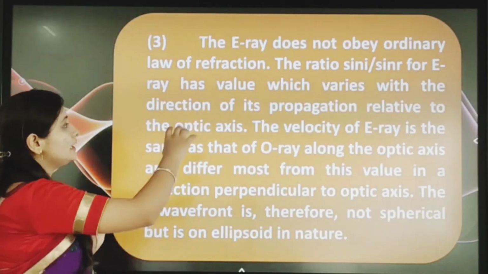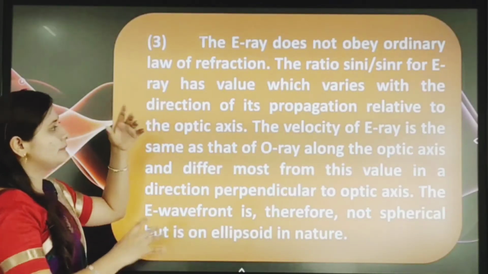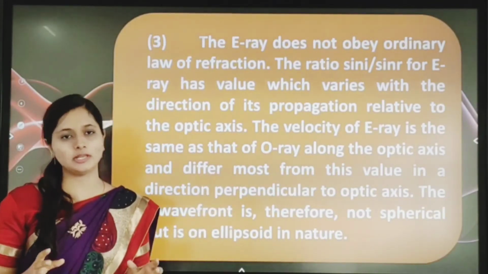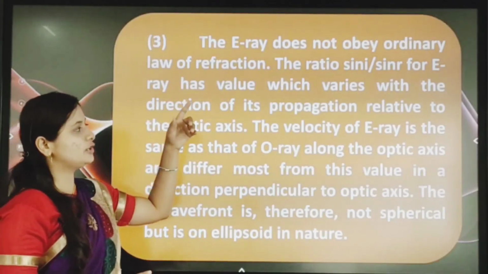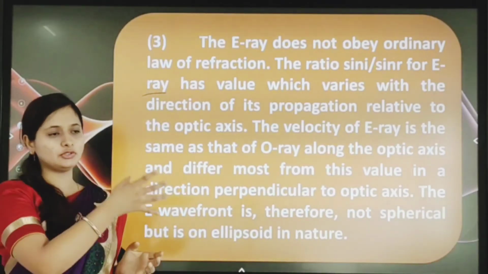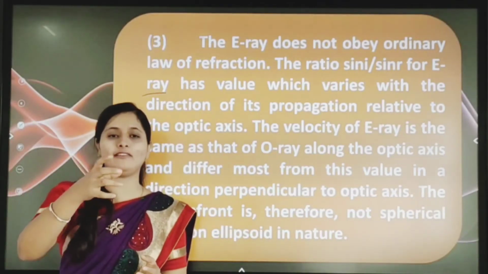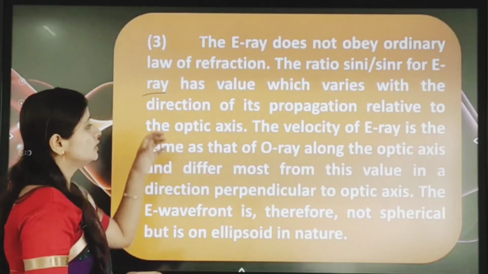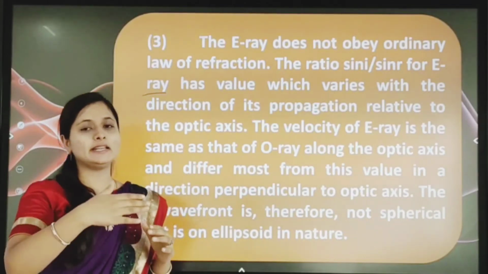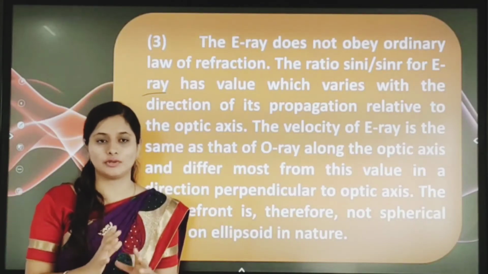So see, the E ray does not obey the ordinary laws of refraction. Here the ordinary ray obeys the law of refraction, but the extraordinary ray does not obey the law of refraction. Next, the ratio sin i by sin r for the extraordinary ray has a certain value which varies with the direction of its propagation relative to the optic axis. The direction of propagation can vary with respect to what? The optic axis.